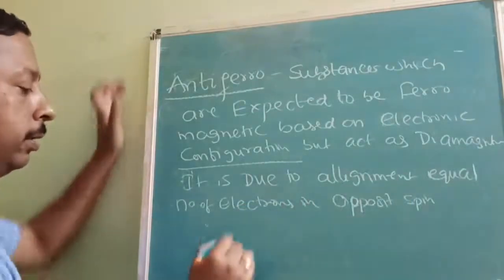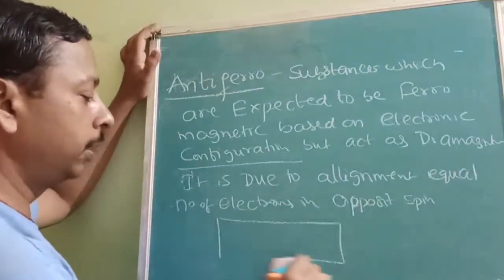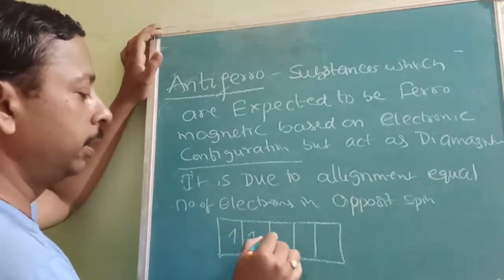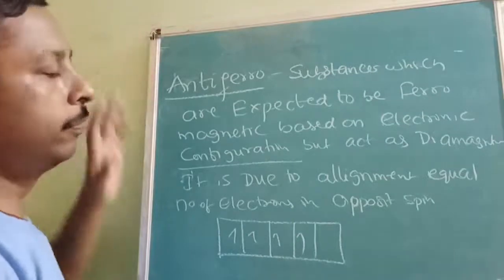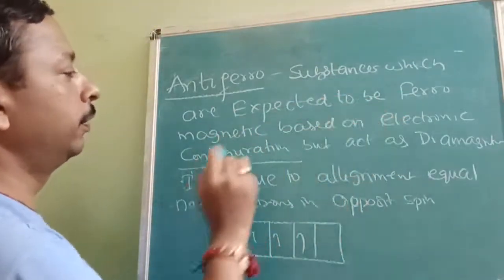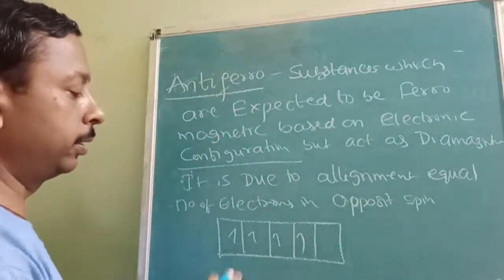What does it mean? Let us take 4 electrons. You would think 4 unpaired electrons should make it ferromagnetic, so we expect the substance to be ferromagnetic based on electronic configuration.